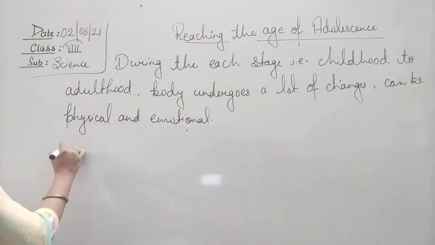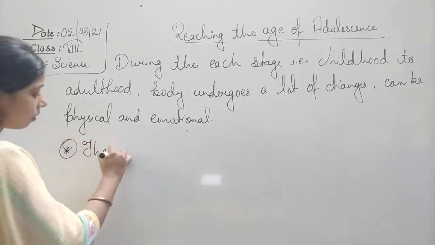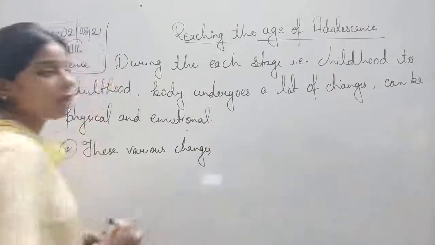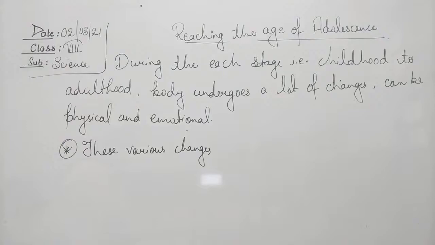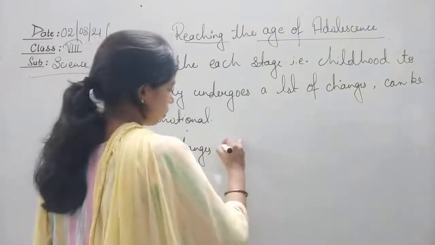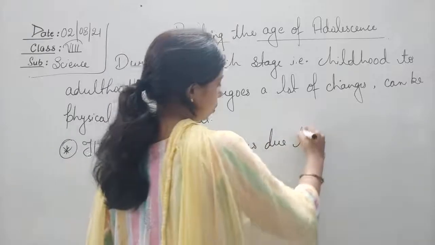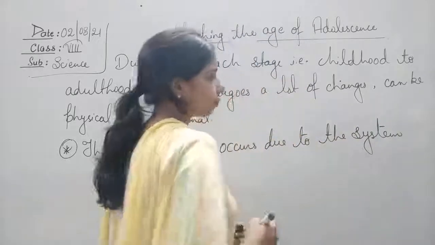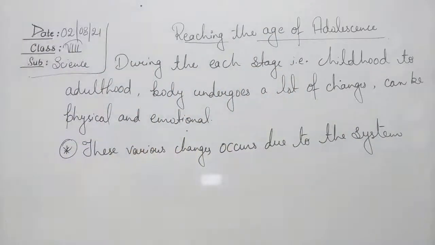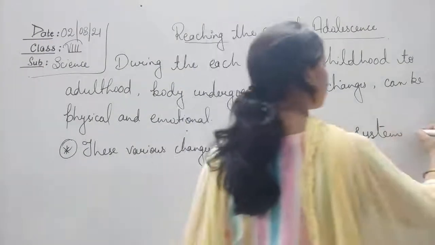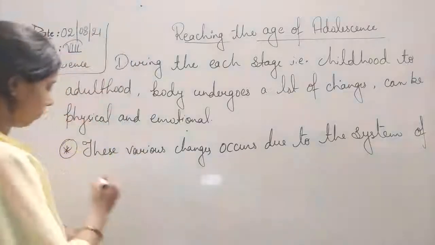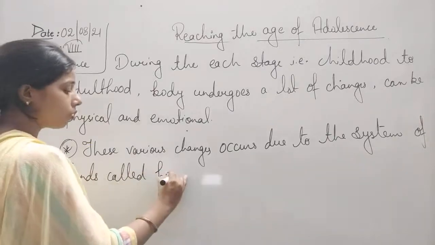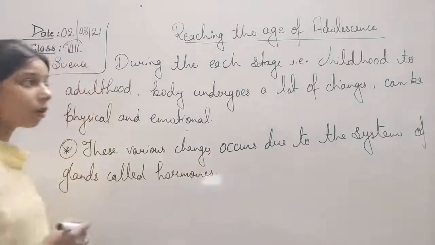Okay, and these various changes occur due to the system of glands, called hormones.